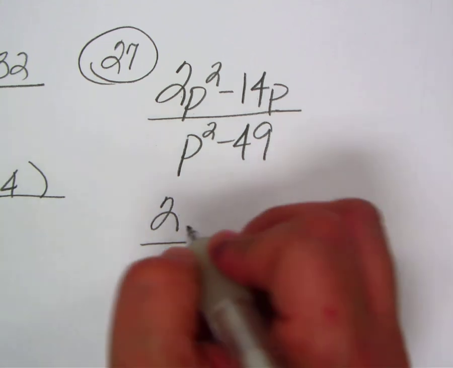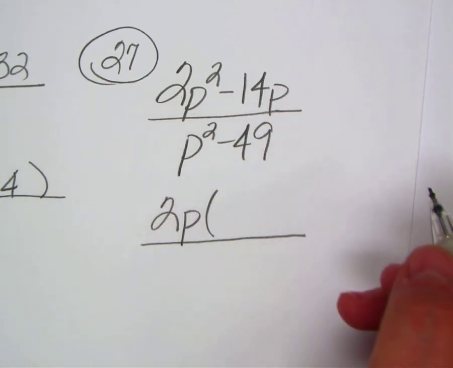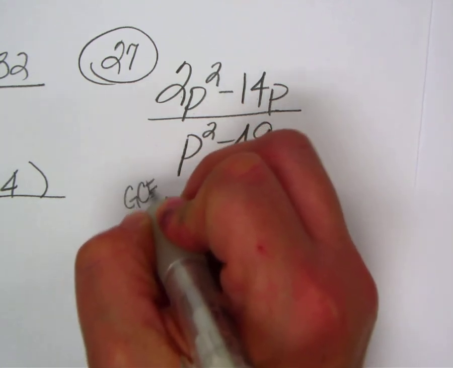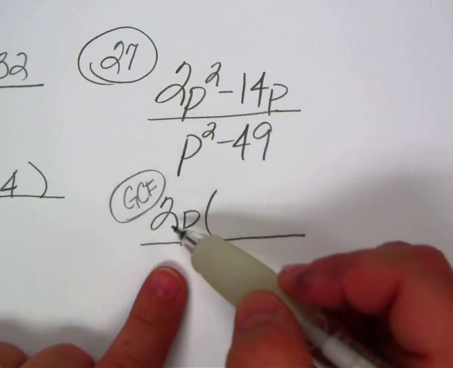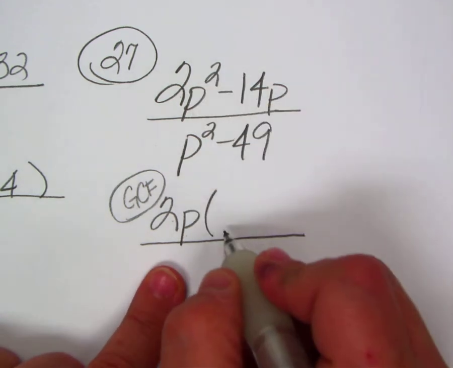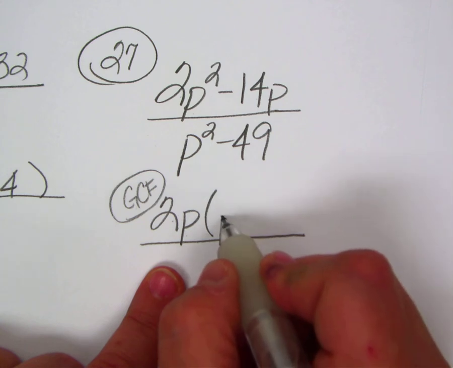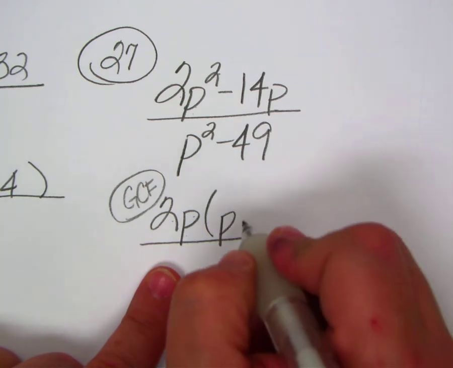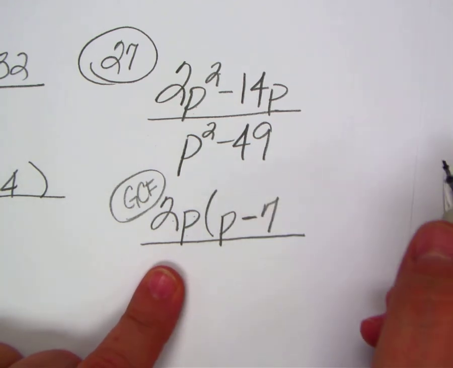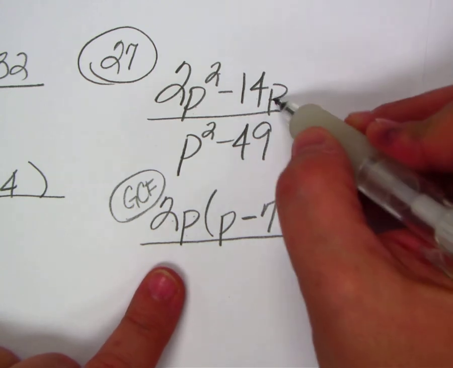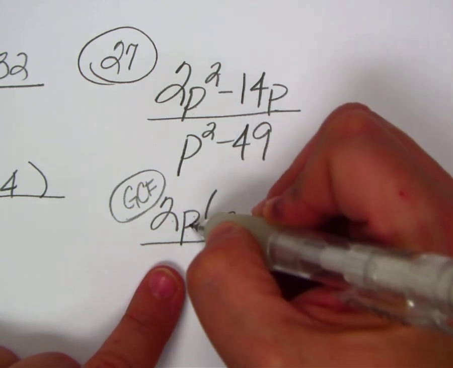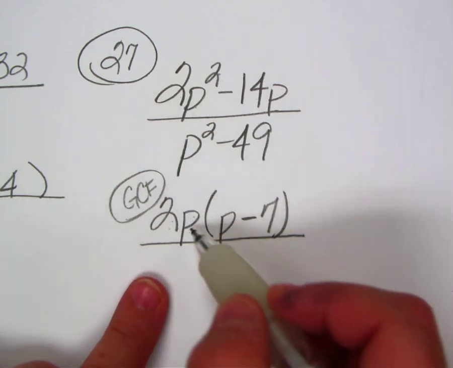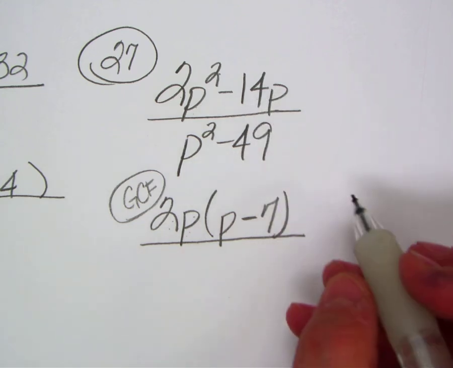Greatest common factor. So if I factor 2p out of 2p squared, what would that leave me? Just a p. Minus 14p, so I've used one p, that leaves me with minus 7. So it's just 7. 2p times p is 2p squared. 2p times negative 7 is negative 14p.